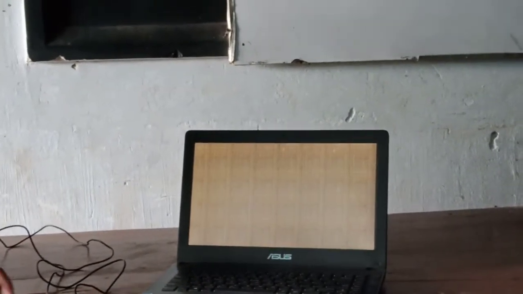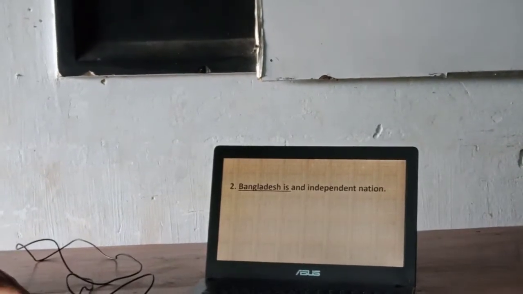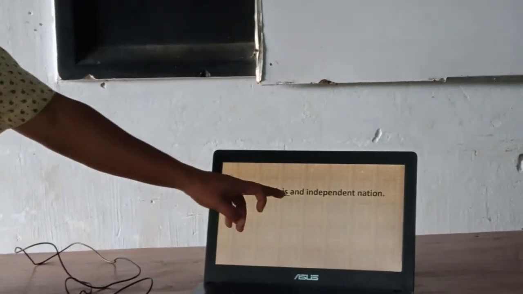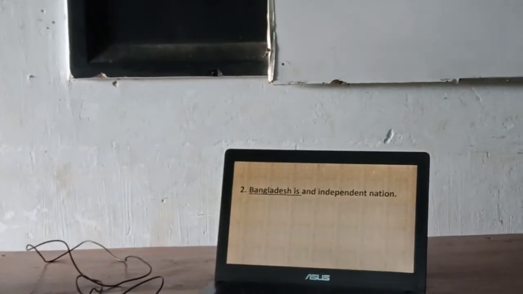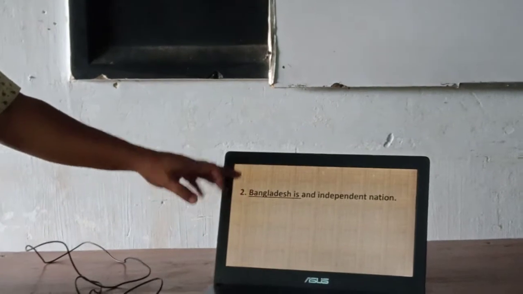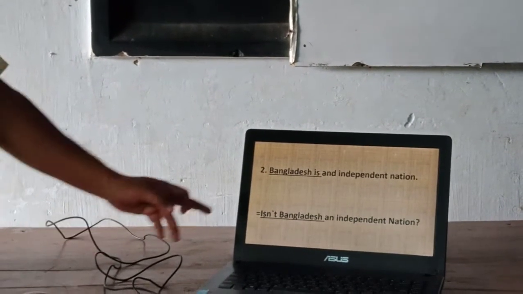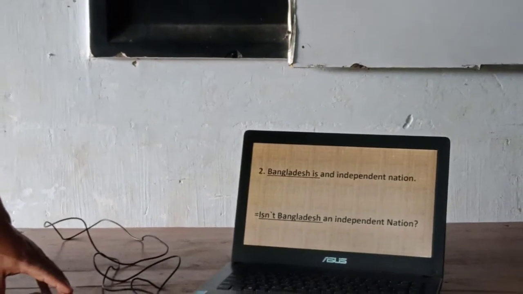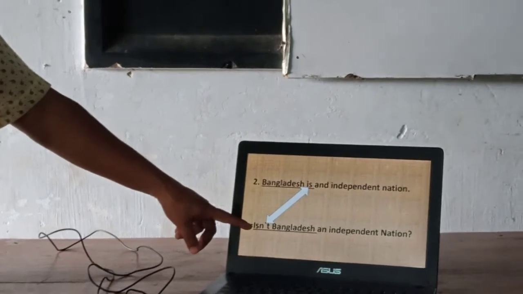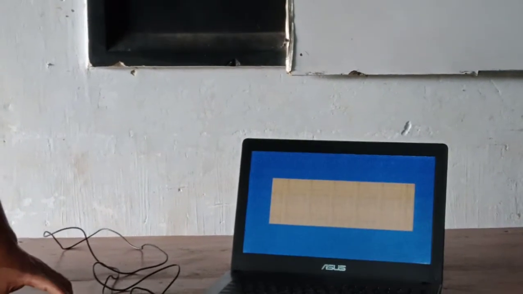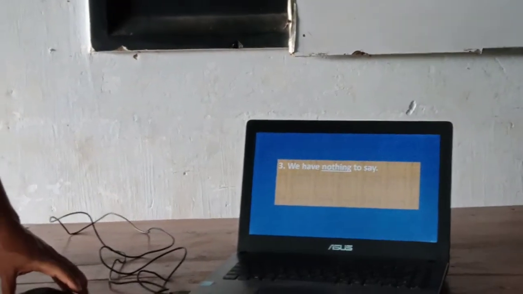Let's see another example. Bangladesh is an independent nation. So here is also an auxiliary verb, is. If you want to turn this assertive sentence into interrogative, we have to bring this is to the very beginning of the sentence. Then we have to add not, like, isn't Bangladesh an independent nation? So here is has been replaced by isn't at the beginning. Another example, we have nothing to say.